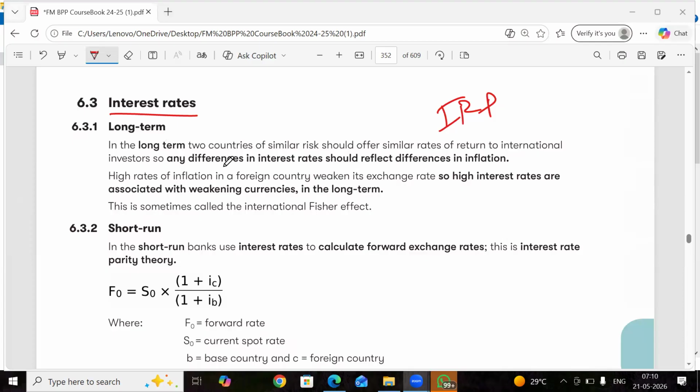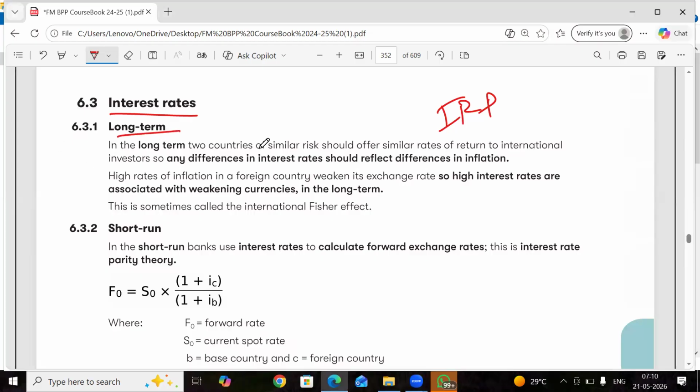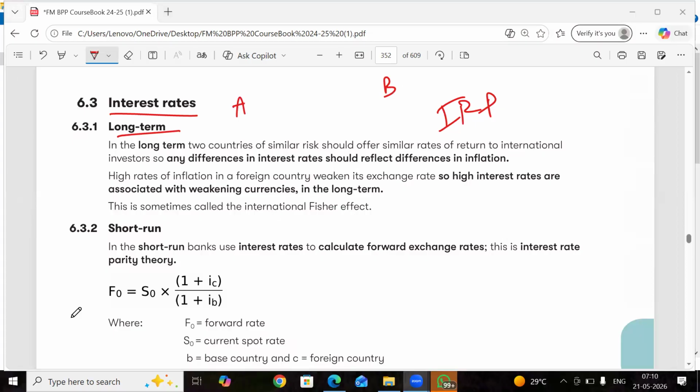In the long term, two countries, A and B, of similar risk should offer similar rates of return to international investors. So any differences in interest rates should reflect differences in inflation.